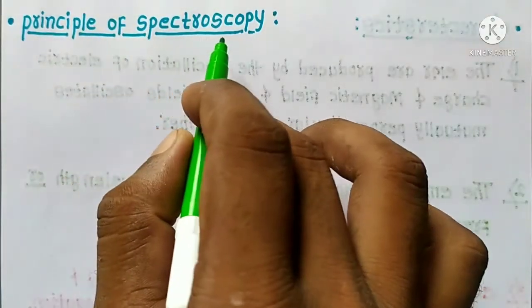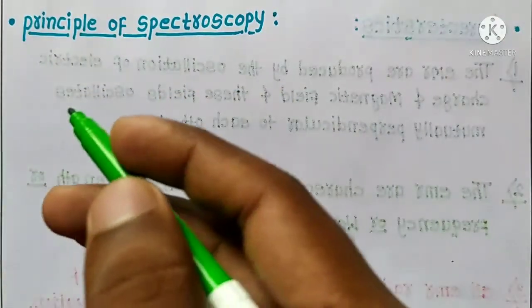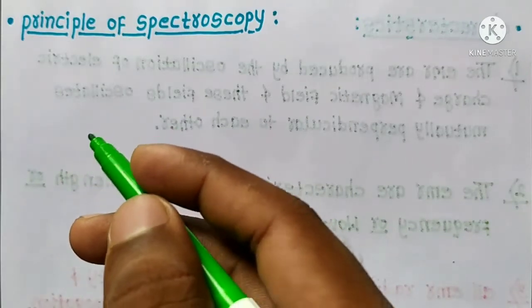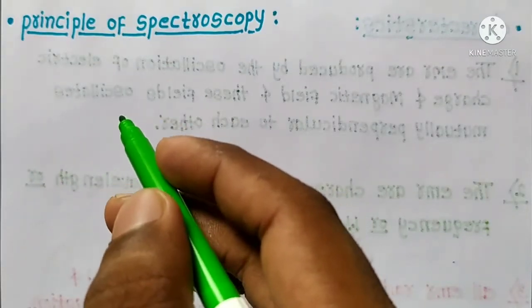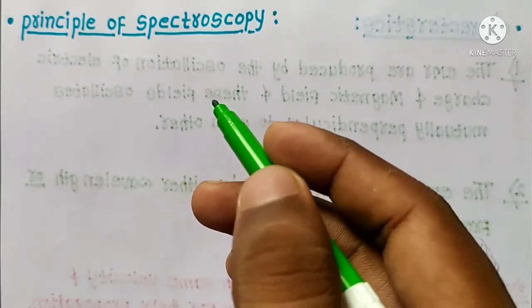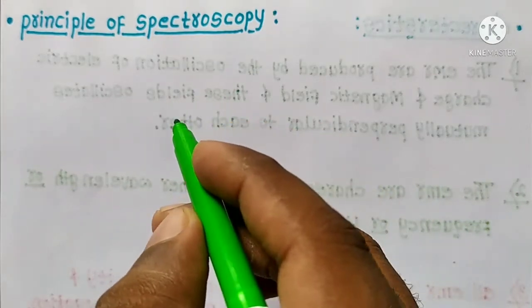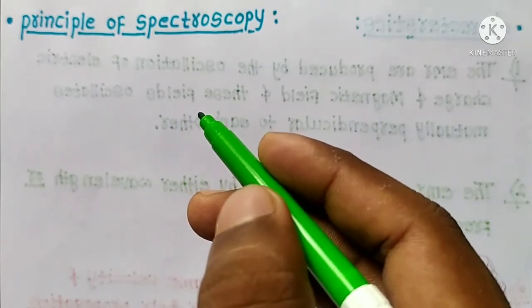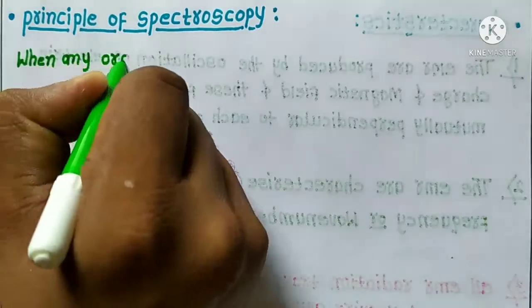Now the principle of spectroscopy. The basic principle behind the spectroscopic technique is that when any organic molecule absorbs electromagnetic radiation, some changes take place within the molecule. These changes may be temporary or permanent.